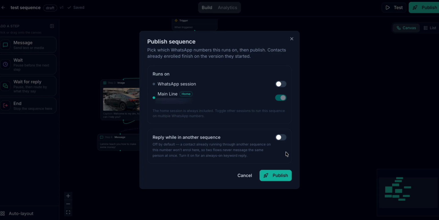And what it means is that once a person is enrolled in a sequence, can they trigger this sequence also? And ideally, we don't want that. We don't want people to be able to trigger multiple sequences while already in another sequence. So for that reason, you might just want to turn this off. And then all you have to do is just click on publish. And once you publish this, you are good.